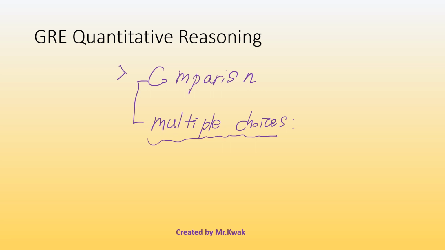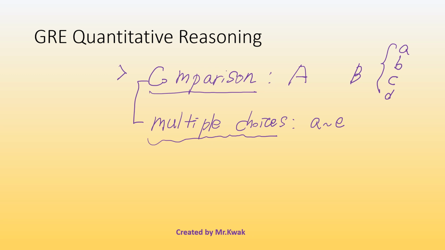Literally as it is written, for multiple choices there are 5 choices from A to E, and you have to choose one of them. Primarily, the questions will ask you to figure out the specific or the exact number. But regarding the comparison questions, what we have to do is just to compare between factor A and factor B, with 4 choices from A to D.